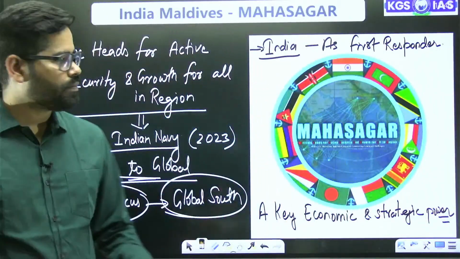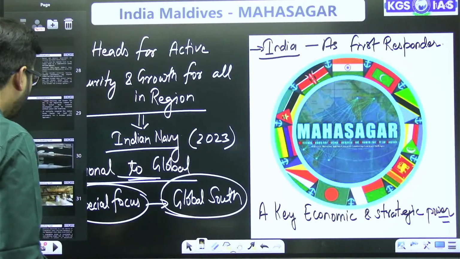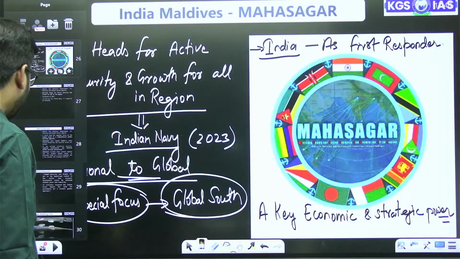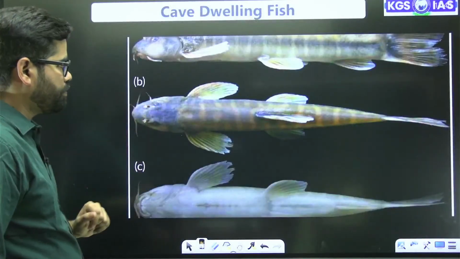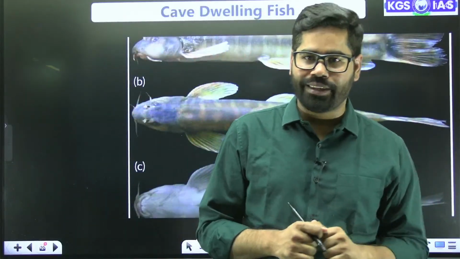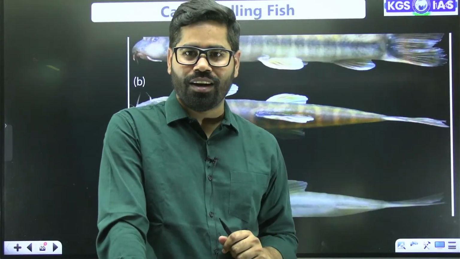Clear? This is our Mahasagar initiative. Now, coming to another topic, there is this cave dwelling fish. UPSC is more attracted towards spiders, like the Peacock tarantula.